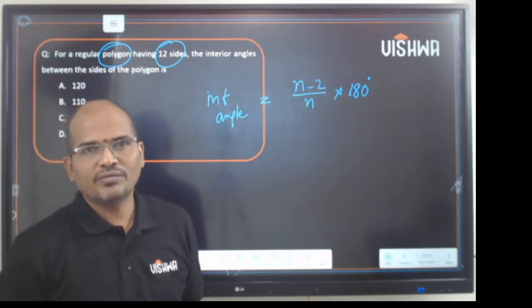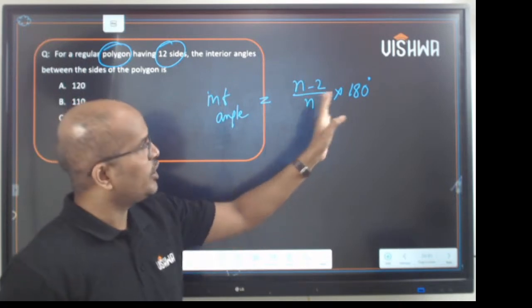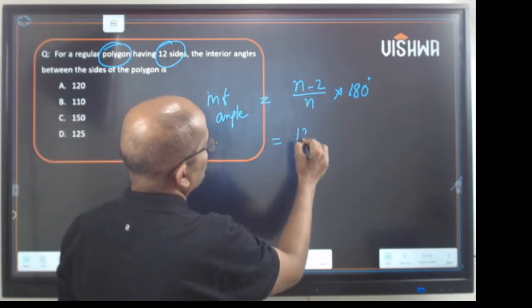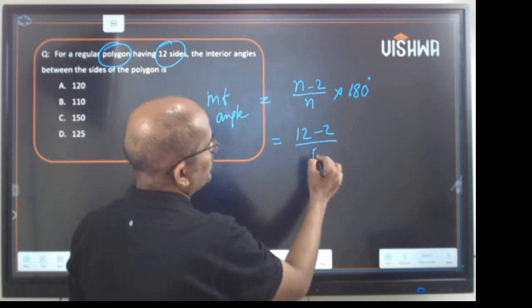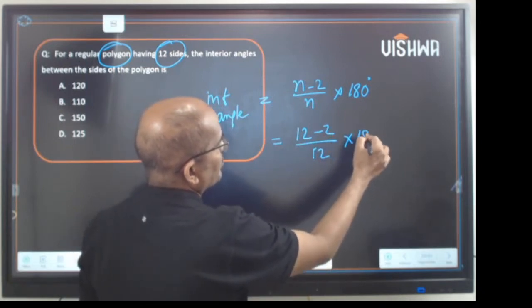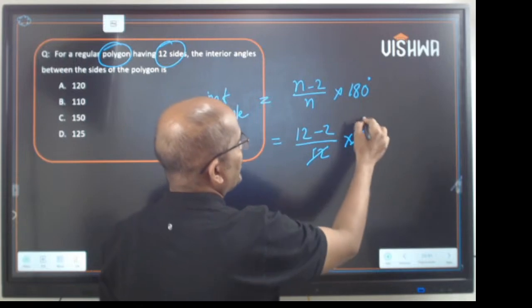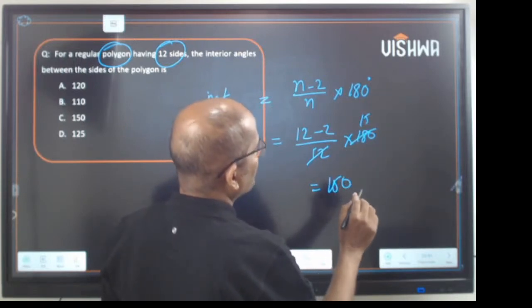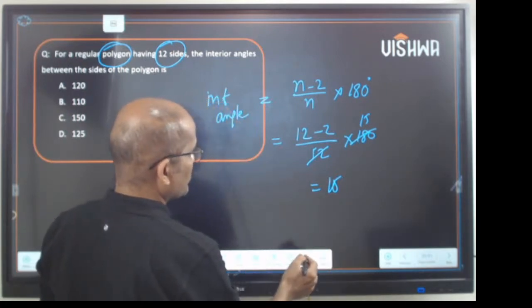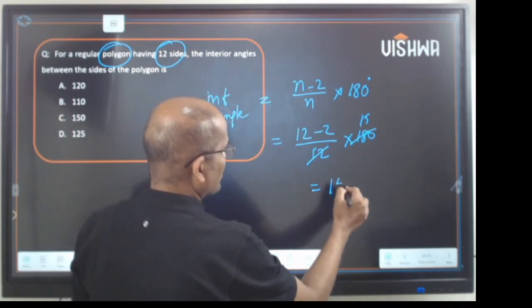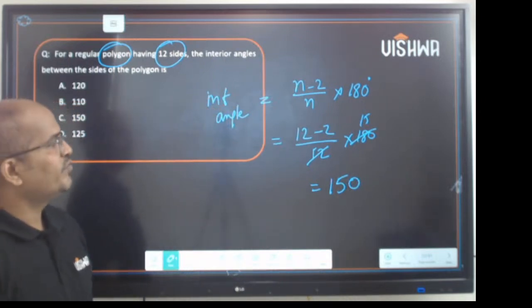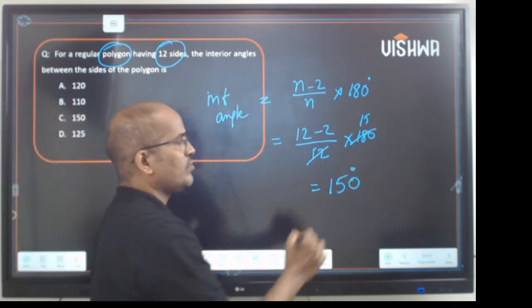Many books give you many formulae. It is generally n minus 2 on n into 180 degrees. So the value of n is given as 12. So 12 minus 2 by 12 into 180. So 12 fifteens is 180. So this is 150. So it is 150 degrees.